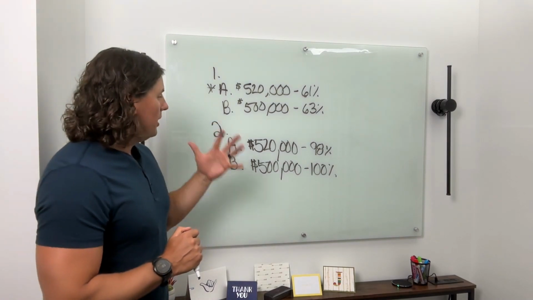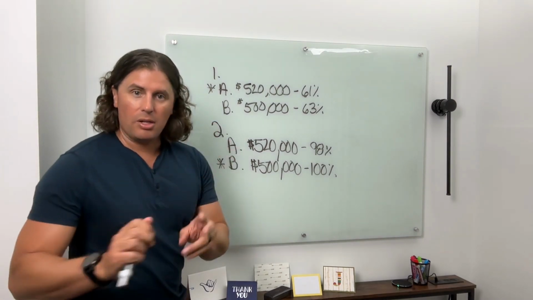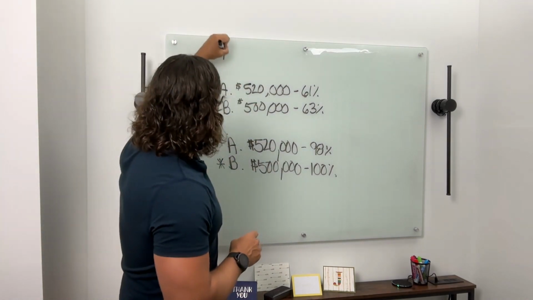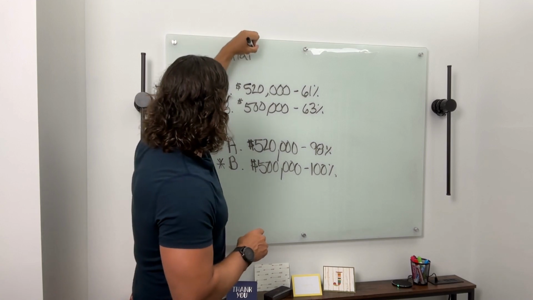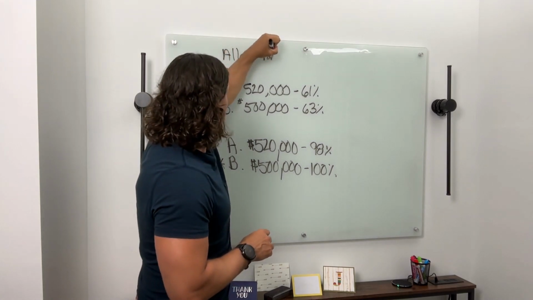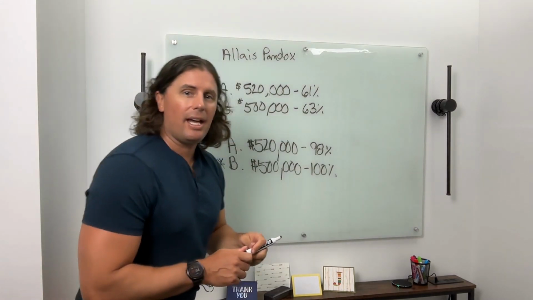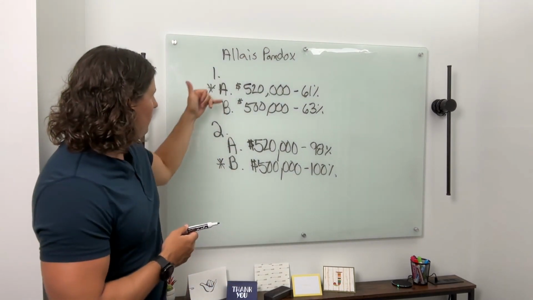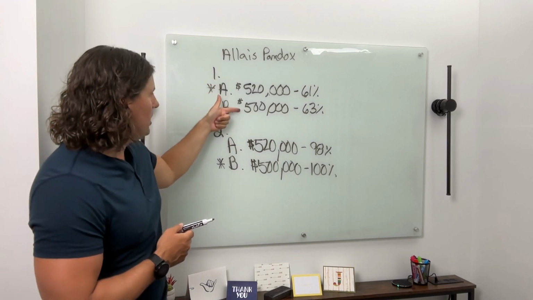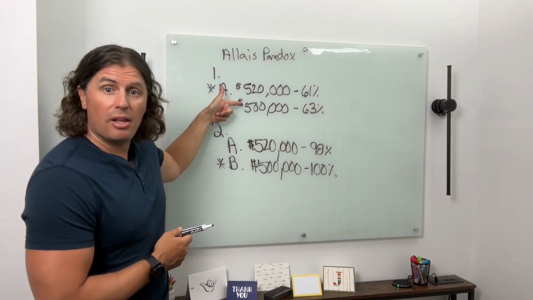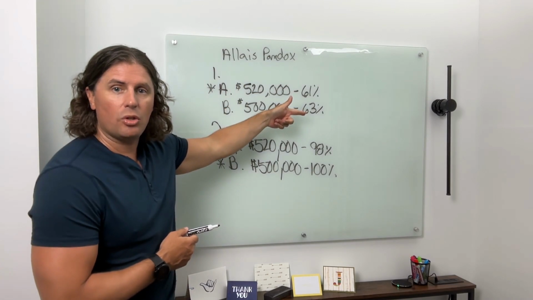And it should be noted, just so we're all clear, this is called the Allais Paradox. This is out of France. And we can see there, for both decisions, we're essentially giving up $20,000 of payout for an additional 2%.